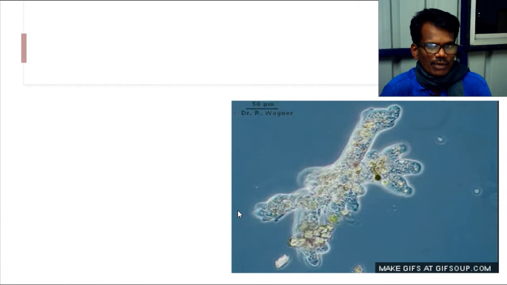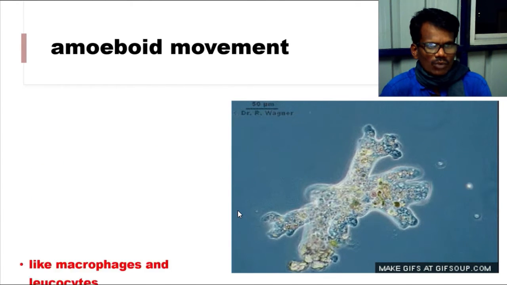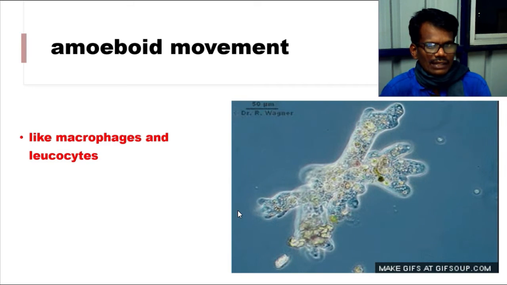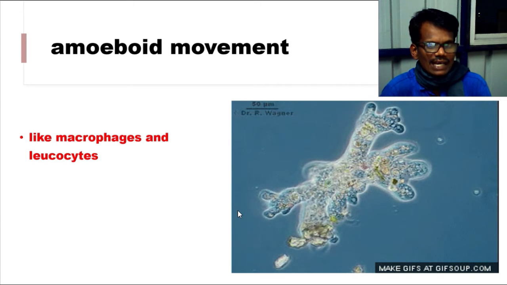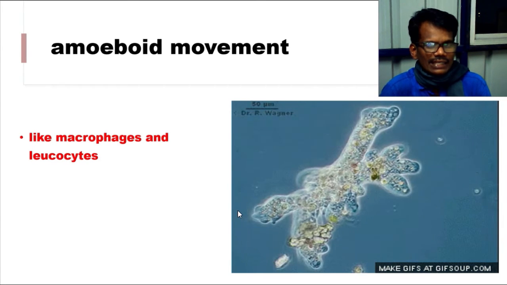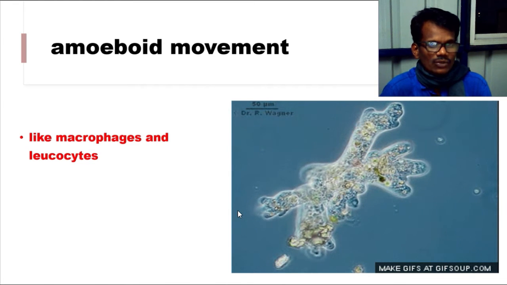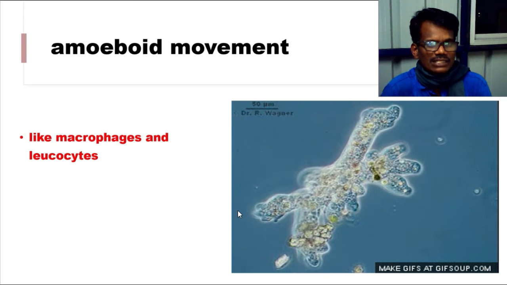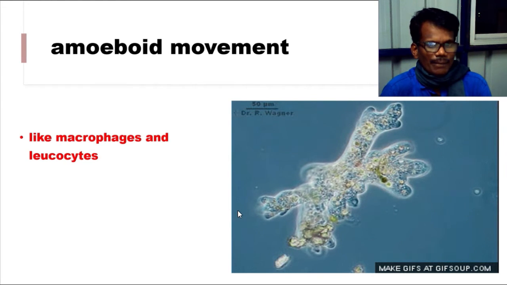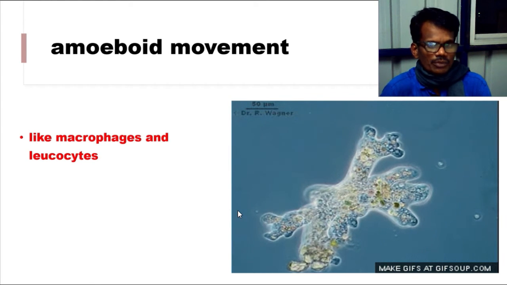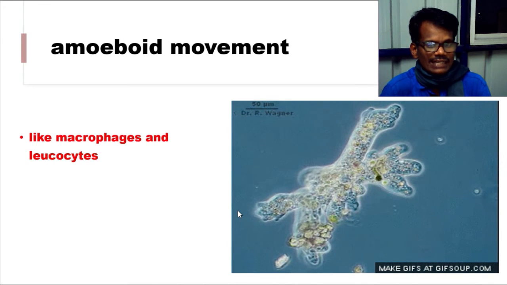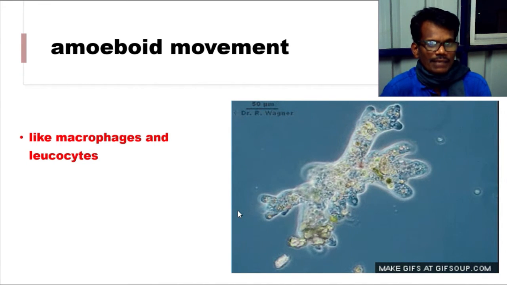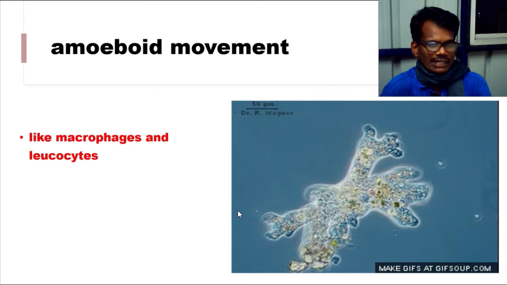First we will see amoeboid movement. What is amoeboid movement? Macrophages and leukocytes undergo this amoeboid movement. How do they undergo this movement? By the presence of pseudopodia. It is present in the amoeba, and the same type of cells are there in our body also.